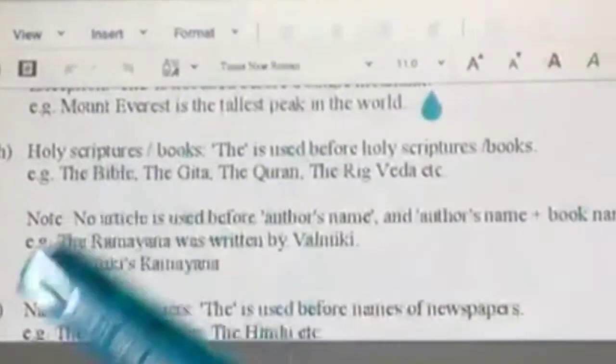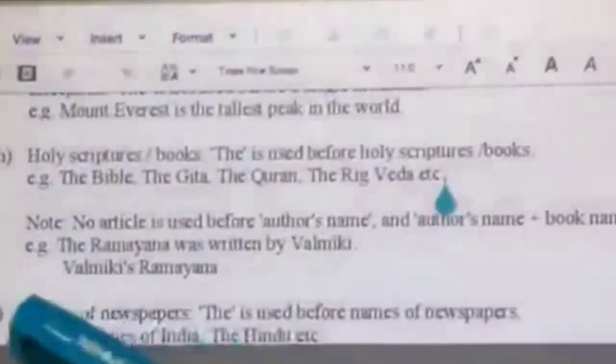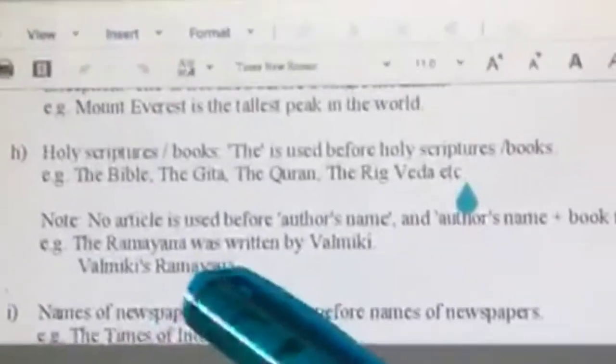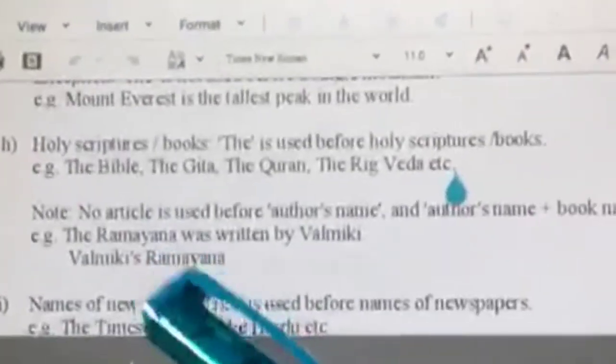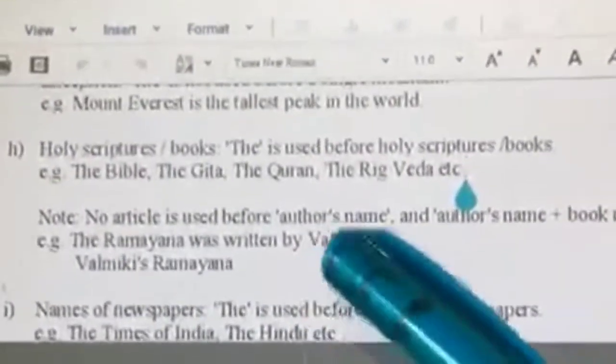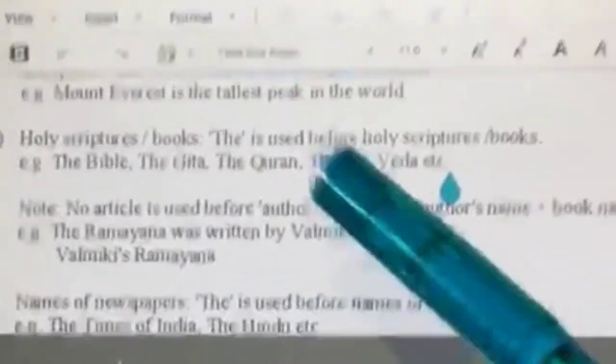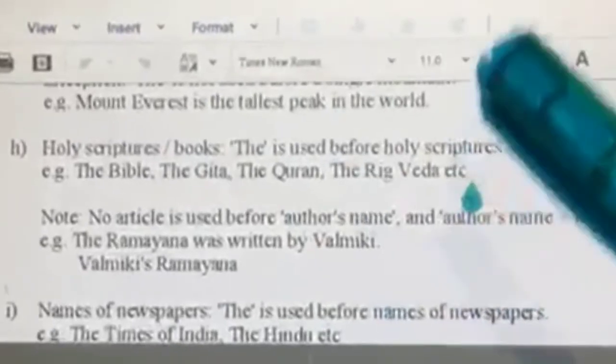For example, look at the sentence, the Ramayana was written by Valmiki. We can use the before Ramayana because it's a holy scripture, it's a holy book, but we cannot use the before Valmiki because it's the name of the author. It is a proper noun, and again we do not use the before proper nouns in general.